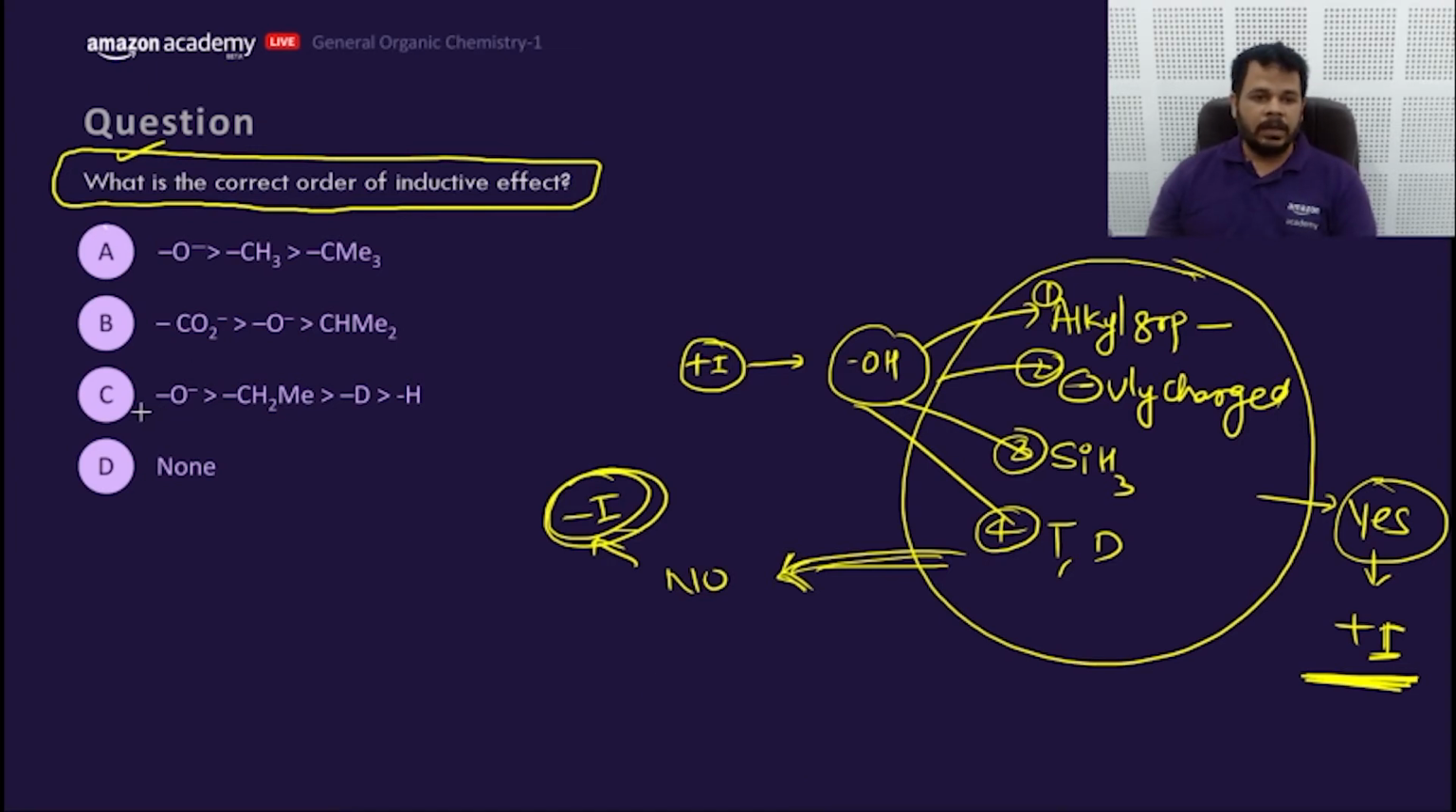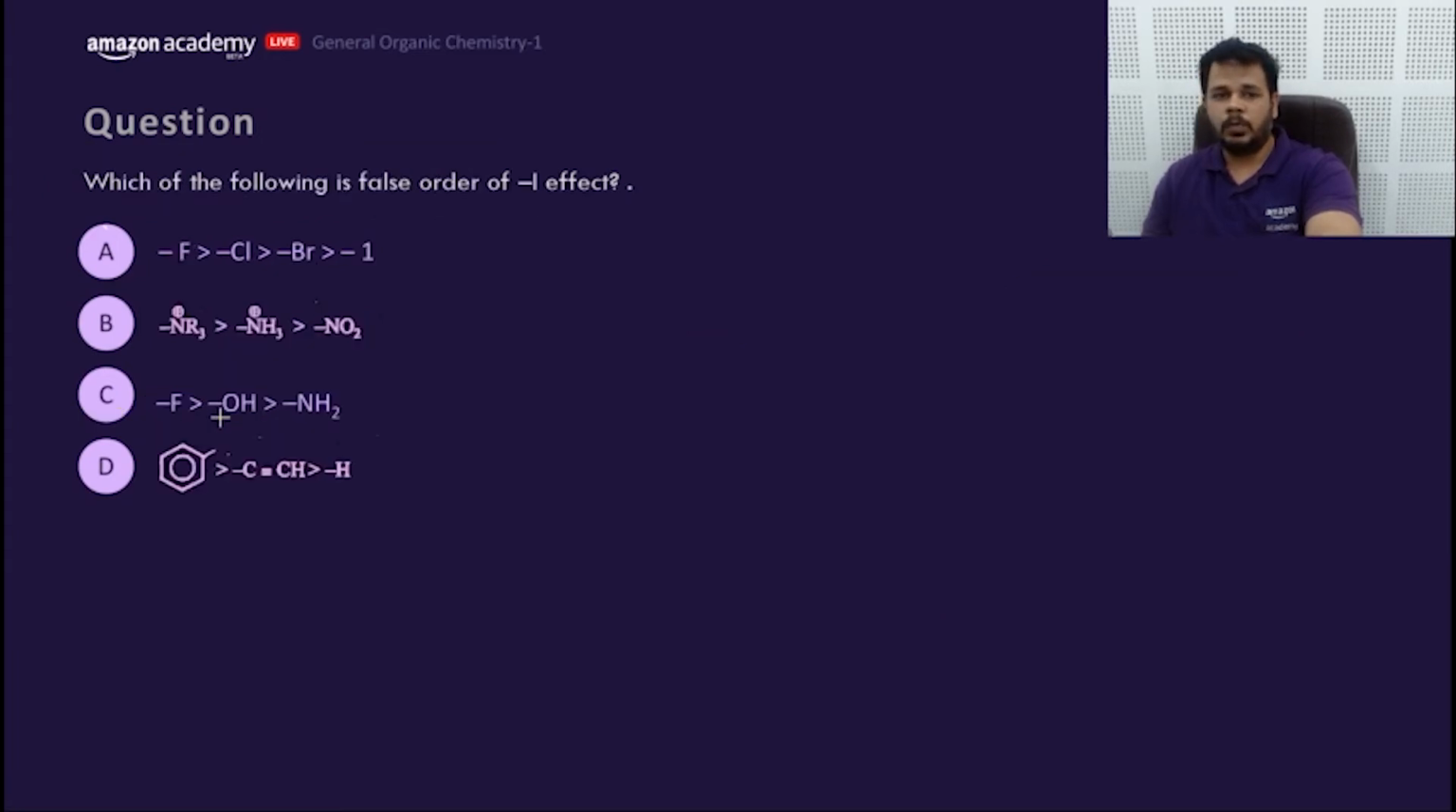What is the correct order? Negatively charged species withdraw more than the alkyl group, and then T, and then H. So C would be the correct answer, my dear friends. Getting my point? Let's move to the next part of it.